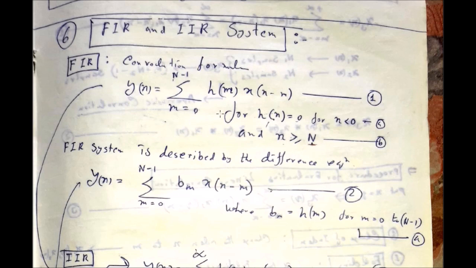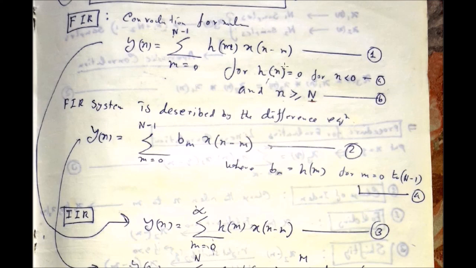So N number of samples are there, and h(n) is a causal function. Okay, h(n) is a causal function. That means for all n less than 0, h(n) should be equal to 0. An FIR system is defined by the difference equation y(n) equal to this one.